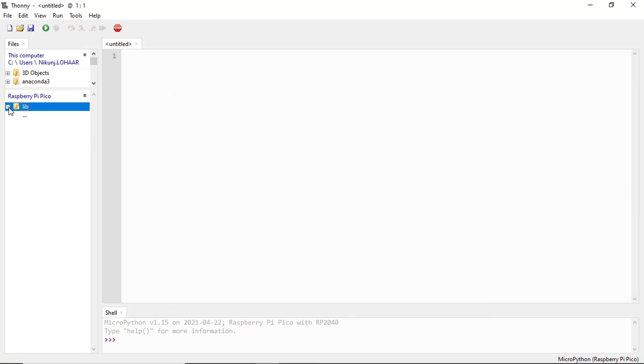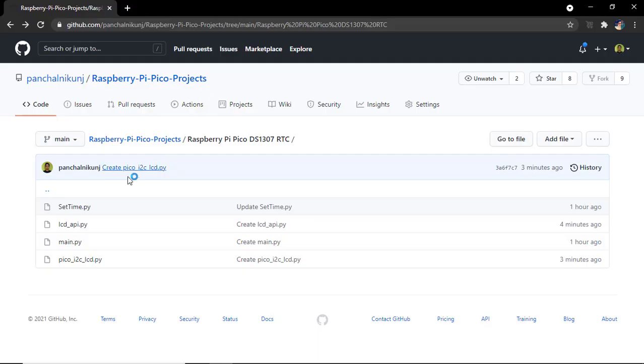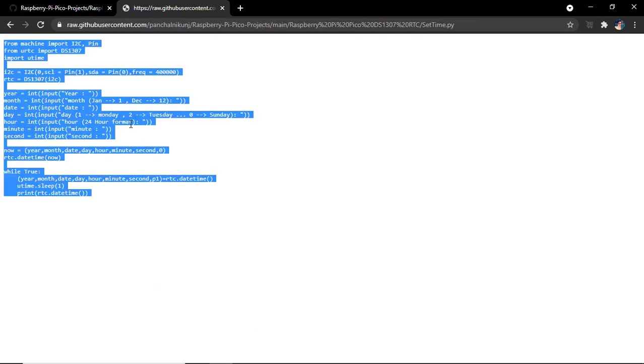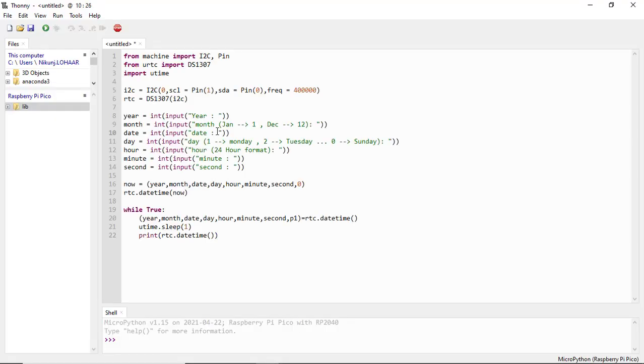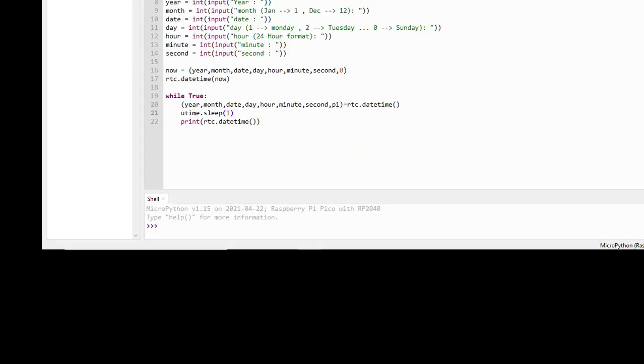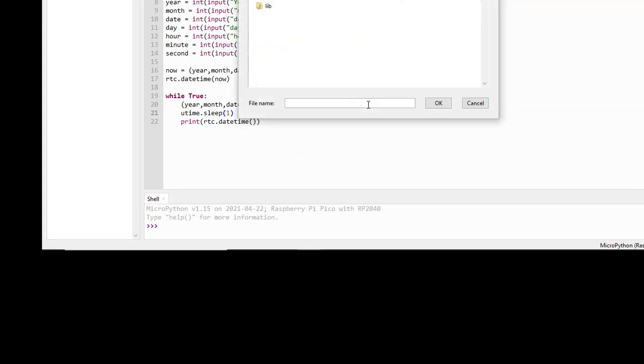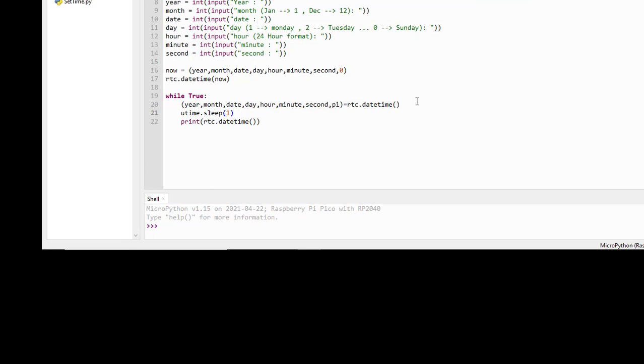Now first, we see program to set time. Link is given below. Open settime.py, then copy and paste in Thonny. Then save this code in Raspberry Pi Pico as settime.py. Now run this code to set time.